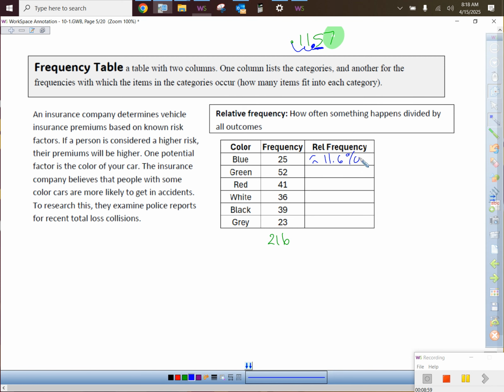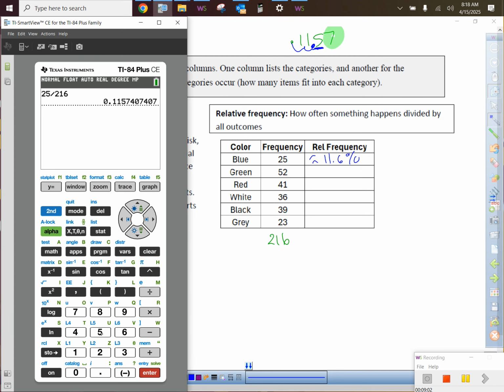I'll do one more of those with you. 52 divided by 216. About 24.0 or 1. What would you put?